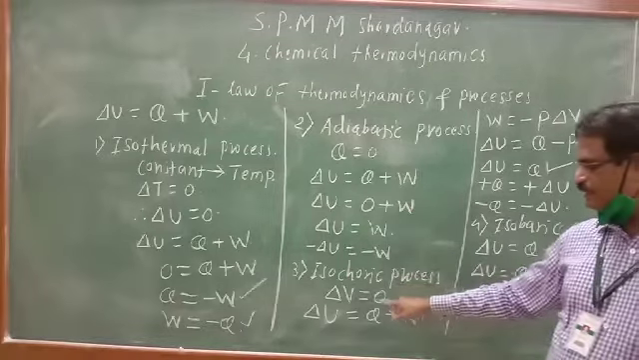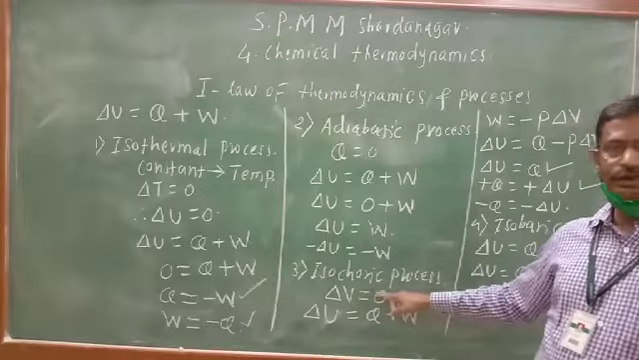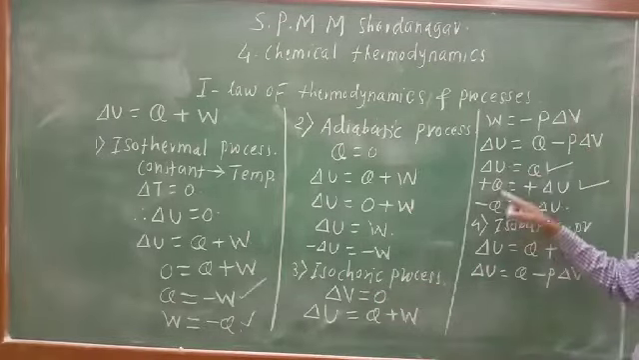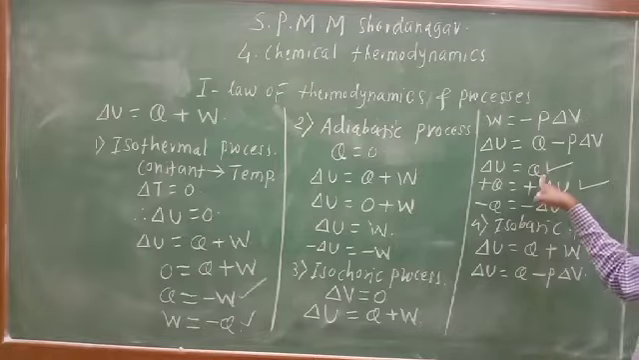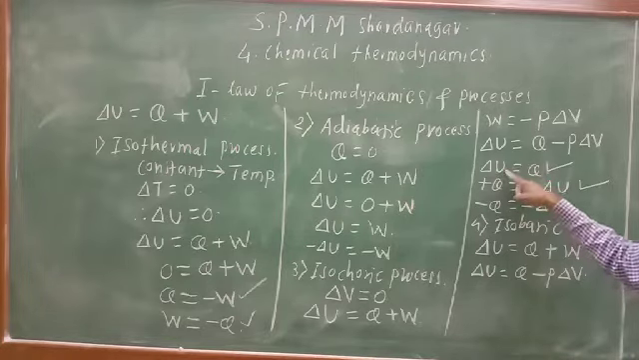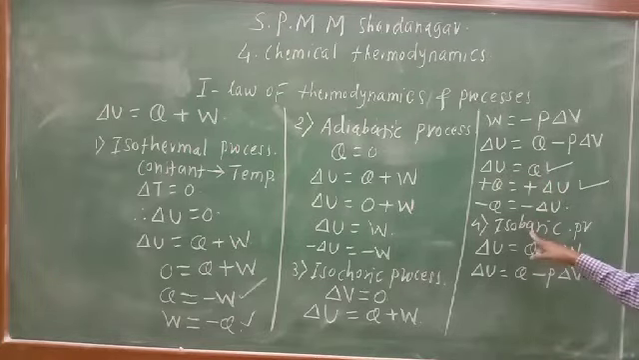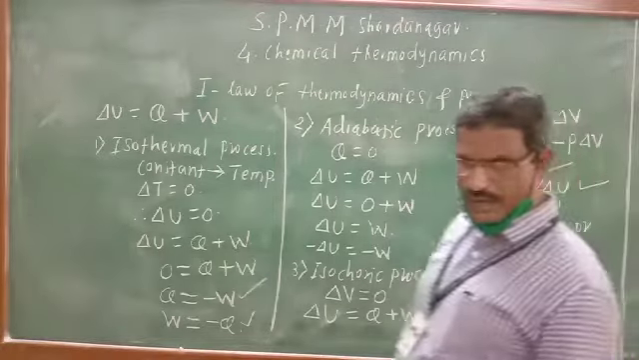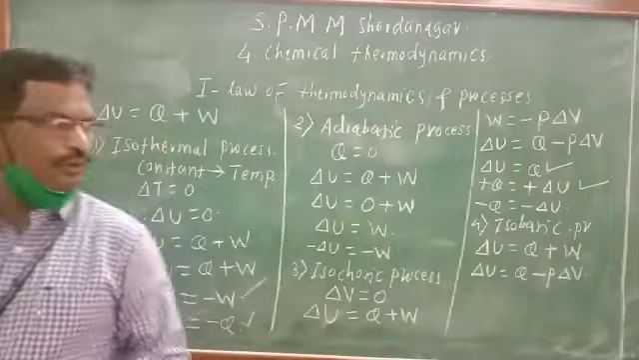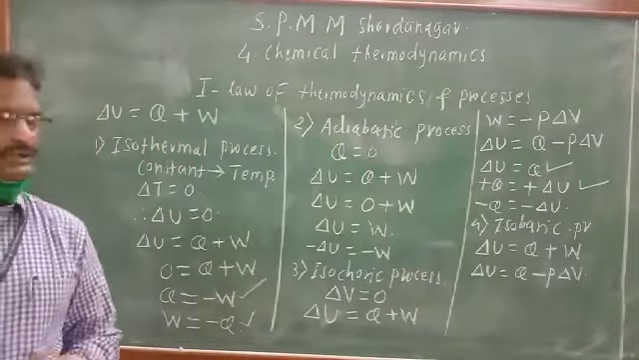For the isochoric process, change in volume is 0. There we have seen the equation delta U is equal to Q, meaning whenever heat is absorbed, it is used for increasing the internal energy of the system. And for isobaric processes carried out at constant pressure, finally we have seen the equation delta U is equal to Q plus W.